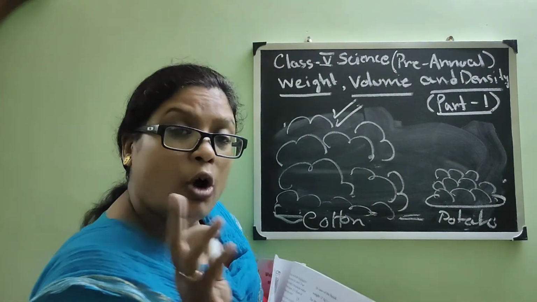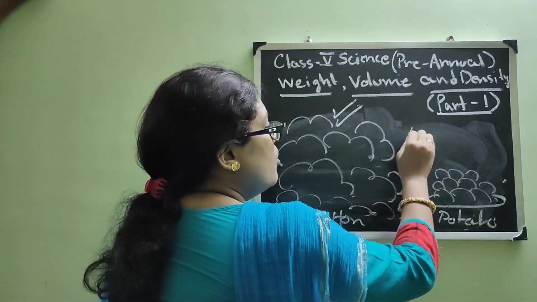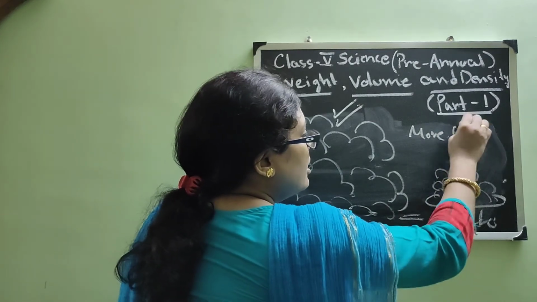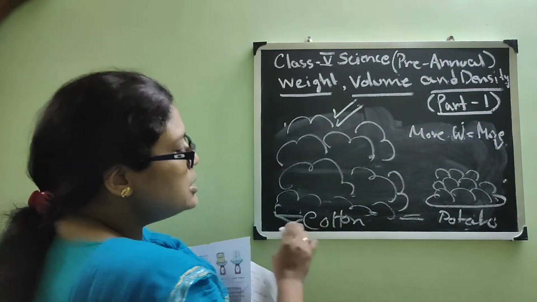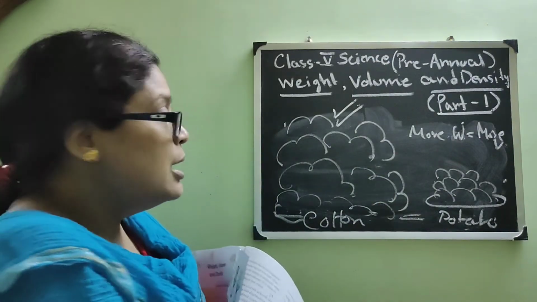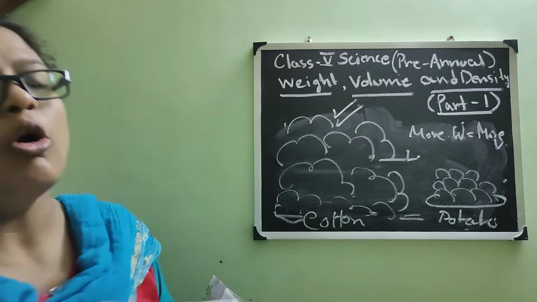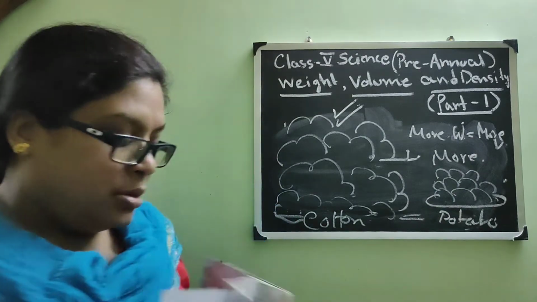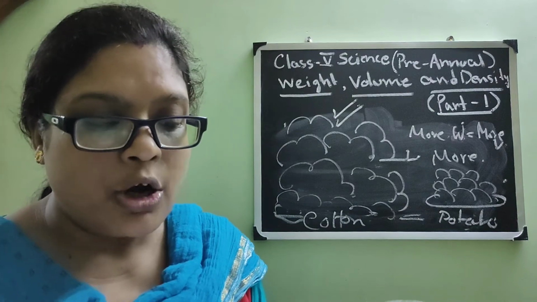So please listen carefully: what opposite are we seeing? Once we have seen that the more the weight, the more the volume. And here we see the opposite, that though it is of the same weight, as it is a lighter one, the volume or the place it occupies is more. So different materials have different volumes for the same weight.